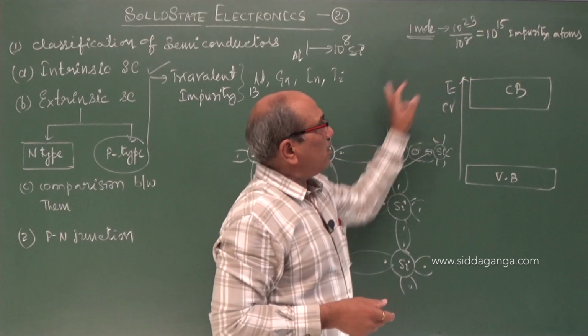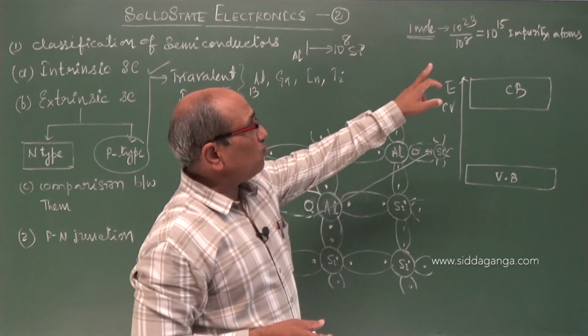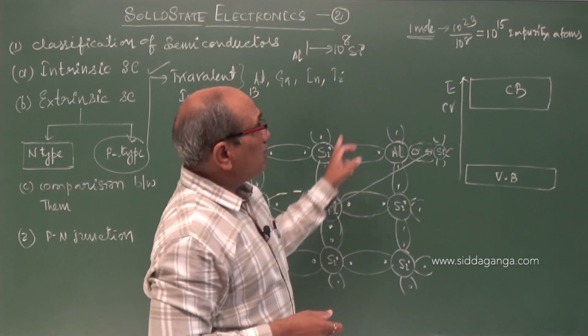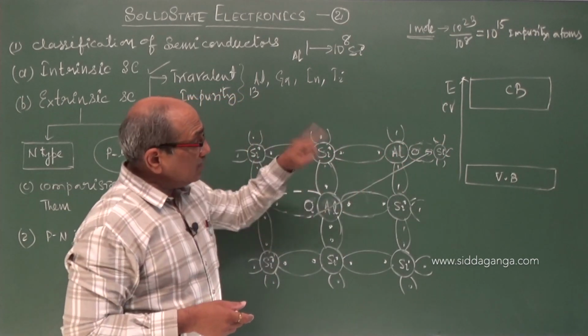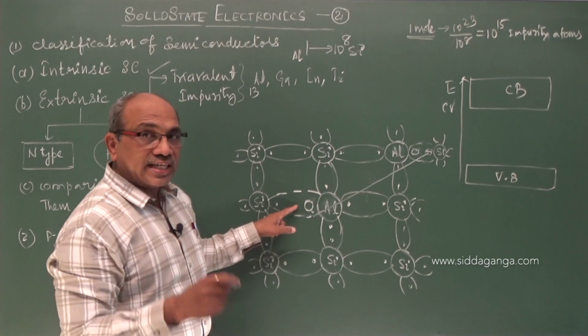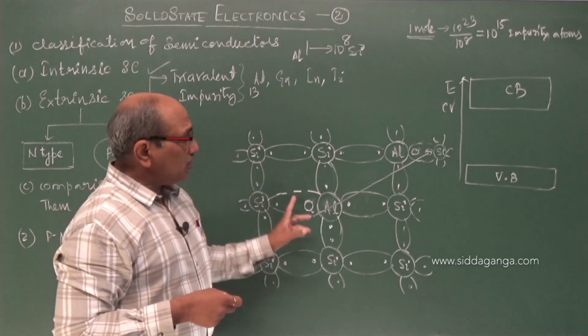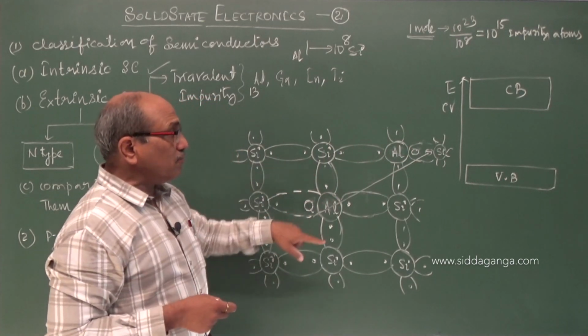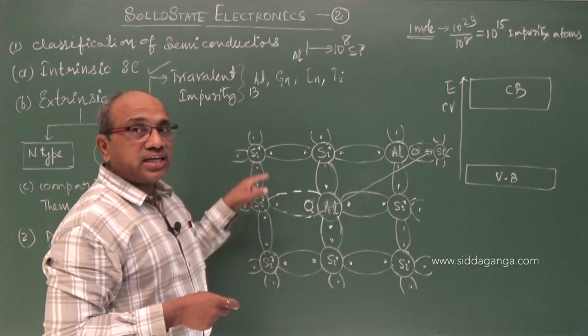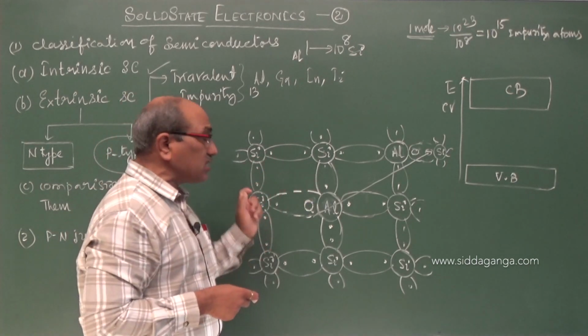In 10 power 8, 1. But think about in 1 mole of silicon, there are 10 power 15 aluminum atoms, 10 power 15 such incomplete bonds exist. Out of these, bonds are incomplete, and 10 power 15 along with the aluminum, silicon atoms are less stable.